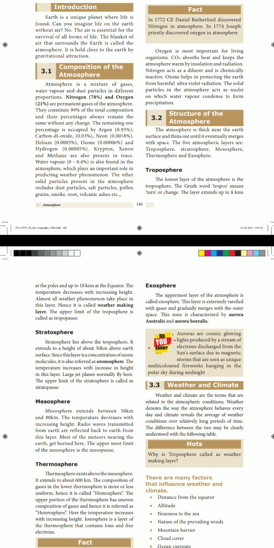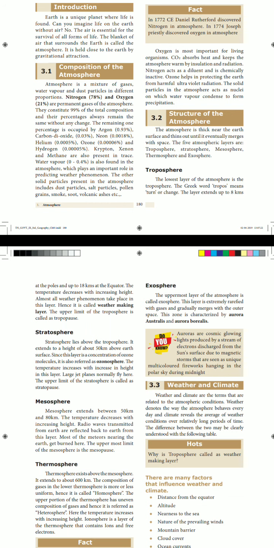Listen once again. What do you mean by troposphere? The lowest layer of the atmosphere is the troposphere. How far does it extend? At the poles it is 8 kilometers, and near the equator it is up to 18 kilometers. What is another name for the troposphere? It is the weather making layer. The upper limit of the troposphere is called the tropopause. Next, the second one is the stratosphere.